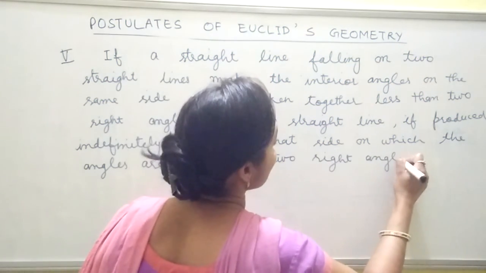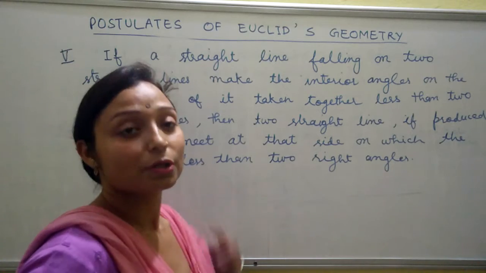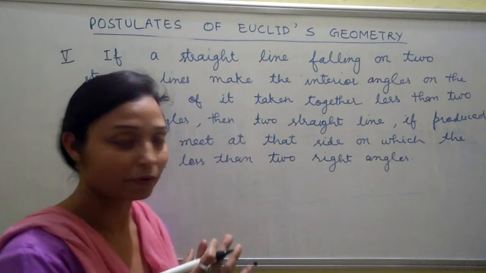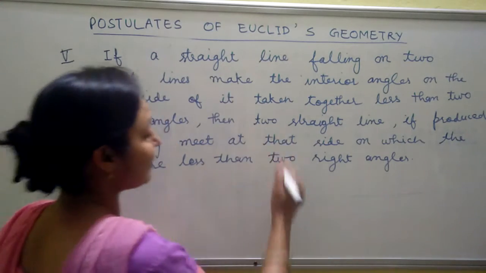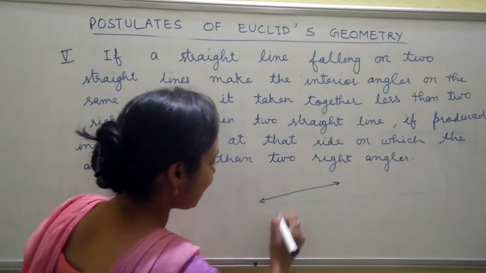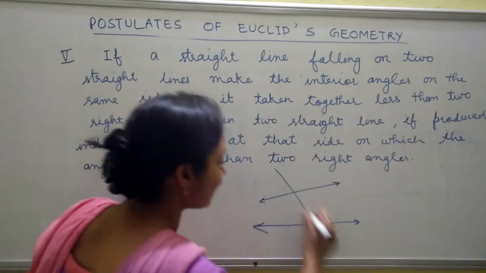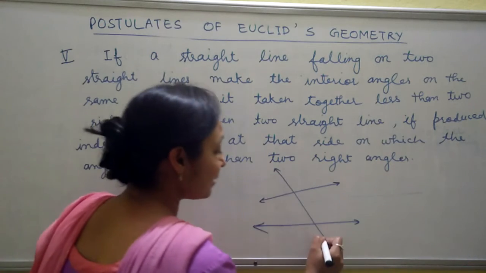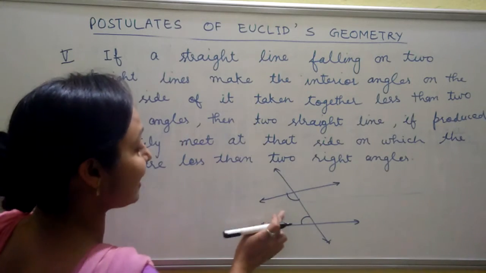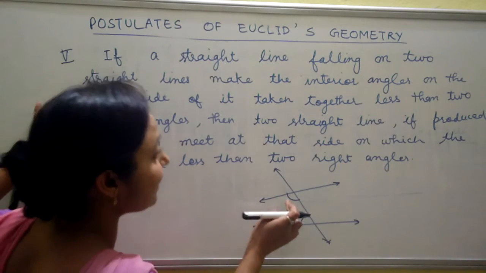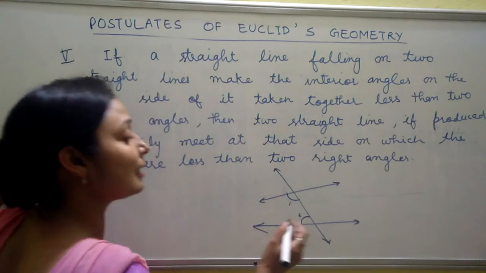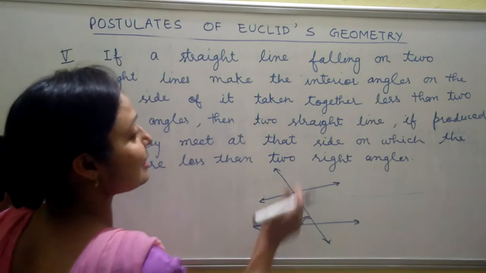The statement is so lengthy. If you understand it by using a mathematical derivation, it becomes very easy. If a straight line falls on two straight lines, like this one and the second one, and the interior angles on the same side, taken together, are less than 90. Yes, angle 1 and angle 2 are both less than 90.